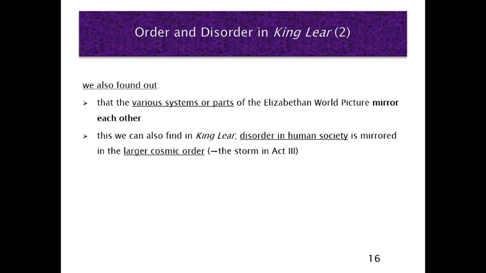Human society and disordered human society. Think about the king, King Lear, alone in the storm. So disorder in human society is reflected in the cosmic order, the storm. They kind of mirror each other.